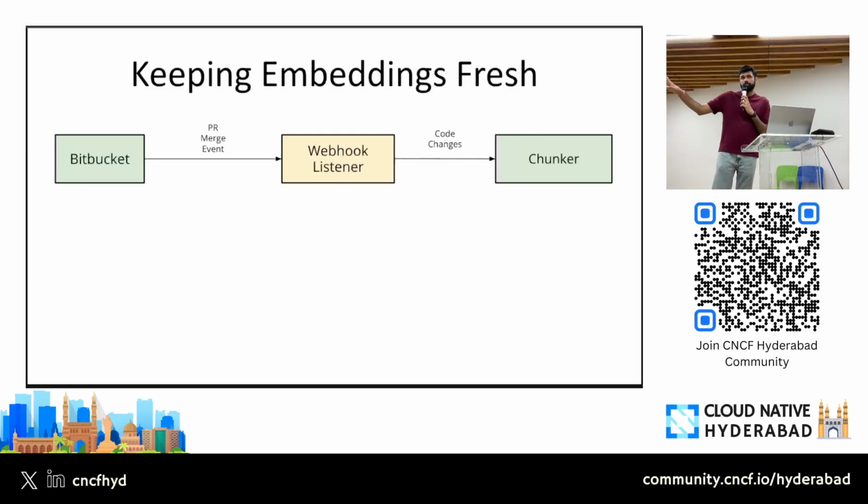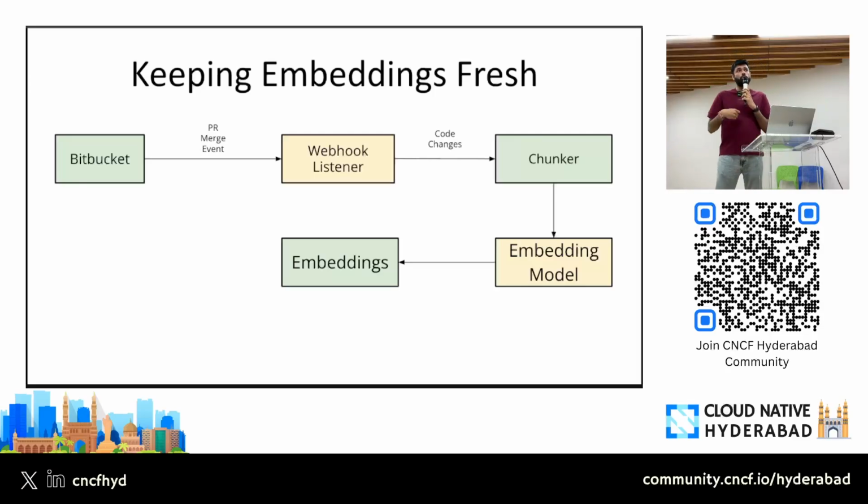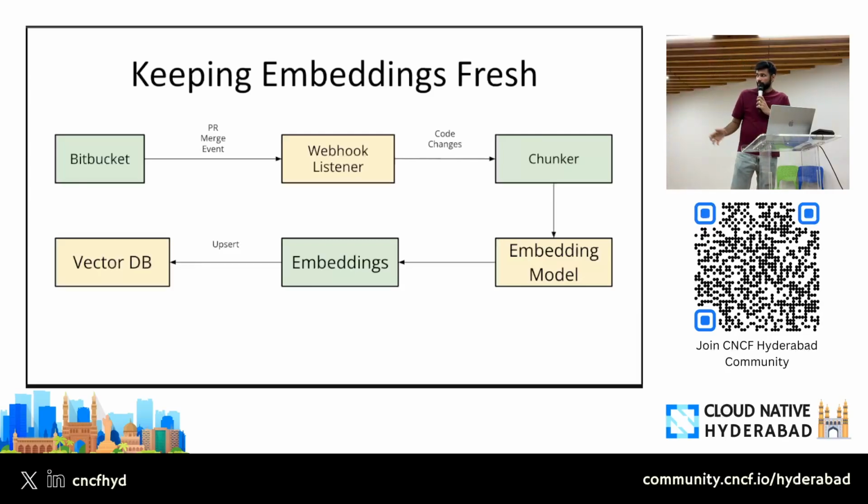I'll get the code change and do the same exercise again. I'll pass that code change into a chunker. The chunker will create chunks, and those chunks will be passed to the same embedding model, which will create the embeddings. So these are the new embeddings of the new code. Then we need to do an upsert operation in my vector DB.